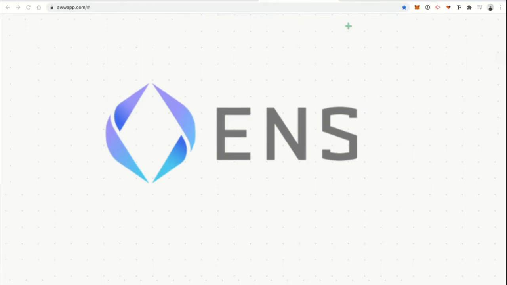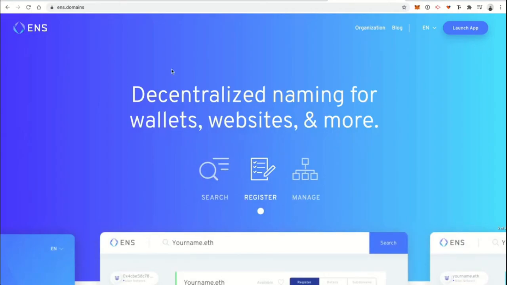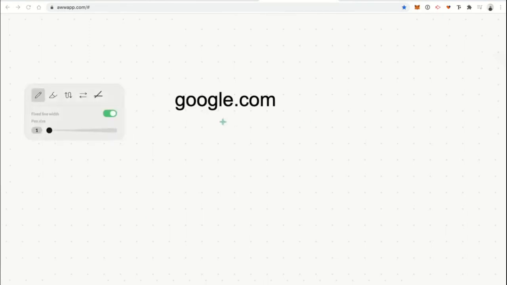So let's talk about ENS. What is this and why is this so important? Well, ENS is basically DNS for blockchain. So what is DNS? Well, DNS is the thing that makes the internet work with domains. So basically, if you go to google.com, there's a layer on the internet that maps google.com to an IP address.